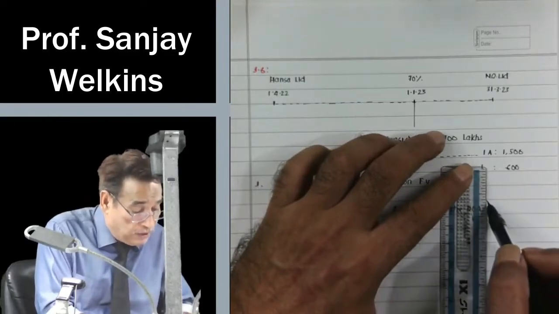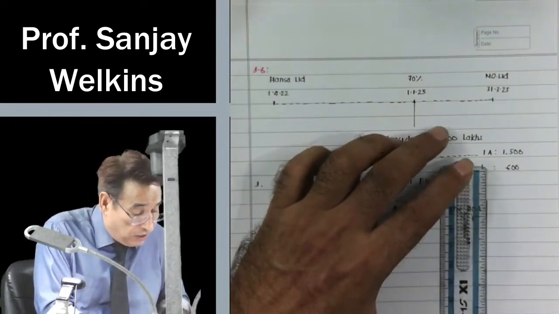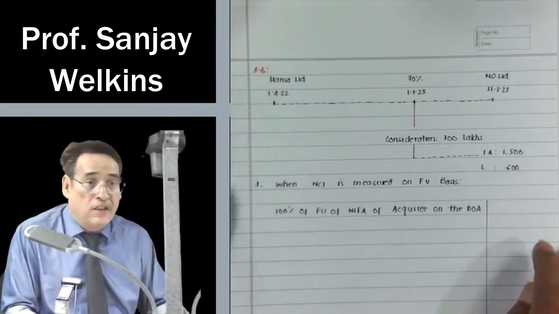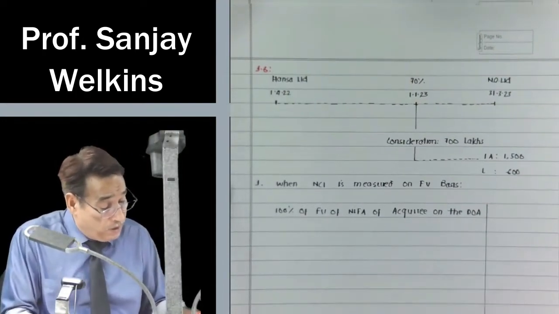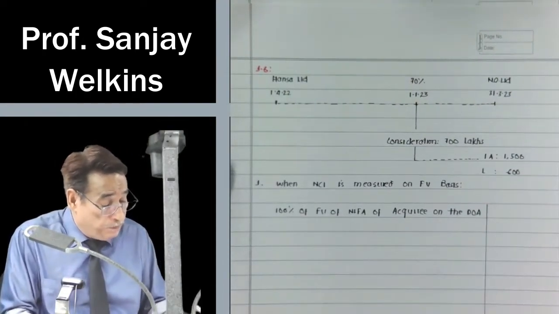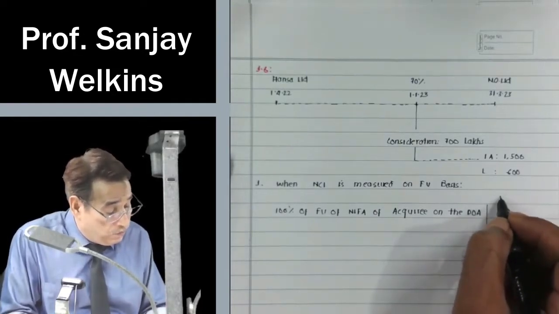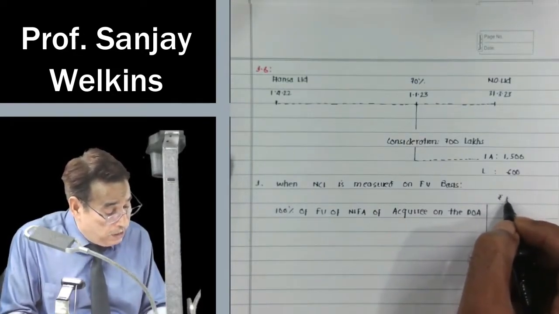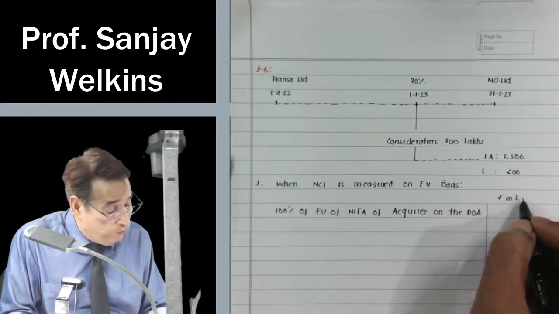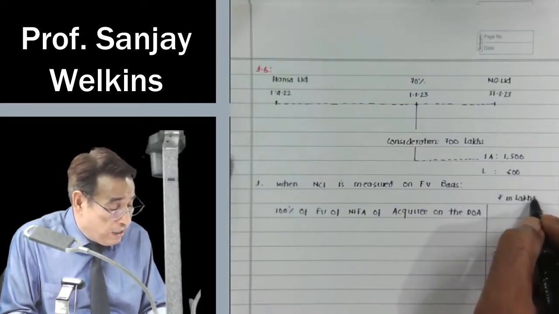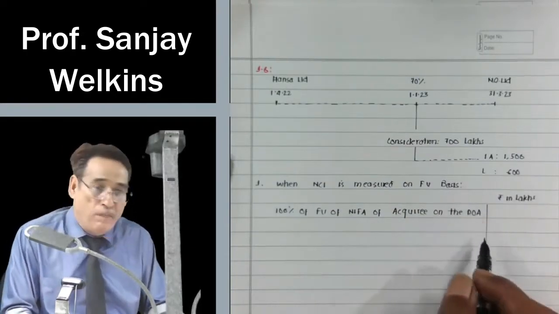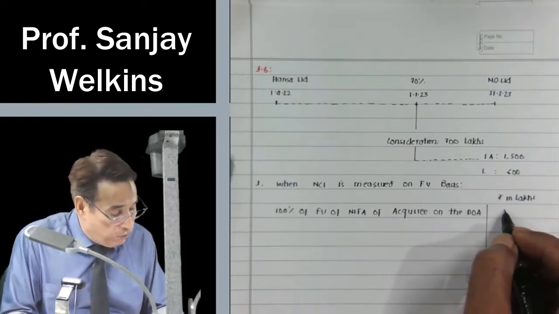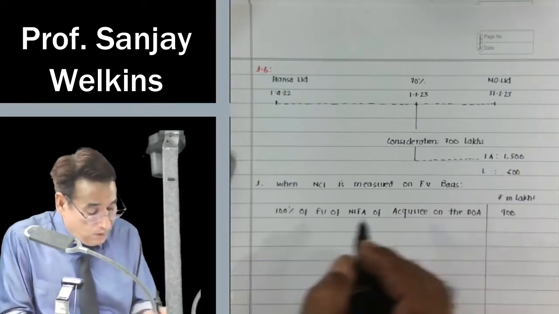Some of you may say, sir, time gets wasted. No, that is not the case. By writing, you retain these things more deeply. So, in this case, rupees in lakhs. If I would ask you what will be the net amount of net identifiable assets, 1,500 minus 600, that will be equal to 900 lakhs.